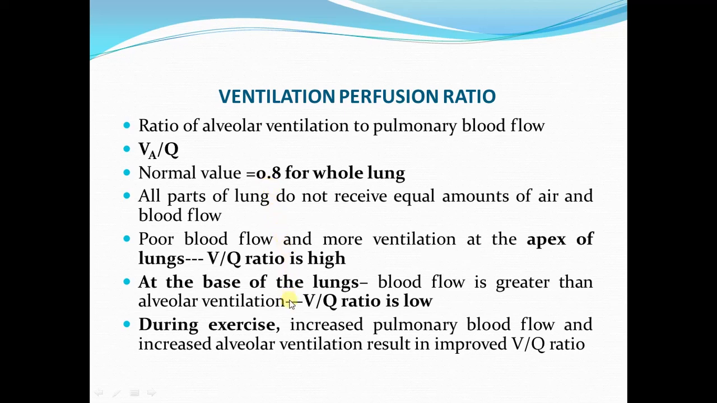During exercise, there is an increase in the pulmonary blood flow and an increase in the alveolar ventilation. Due to increased pulmonary blood flow and increased pressures during exercise, the inequalities of the blood flow in different parts of the lungs become less marked. So this results in improved VQ ratio.